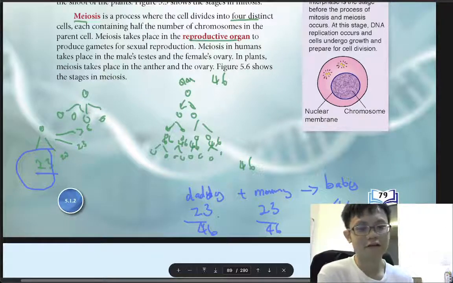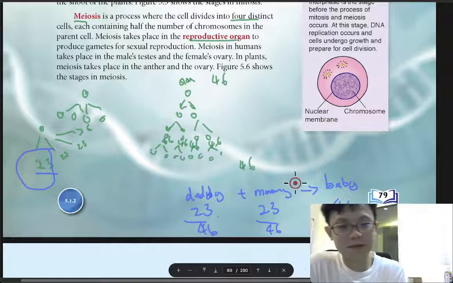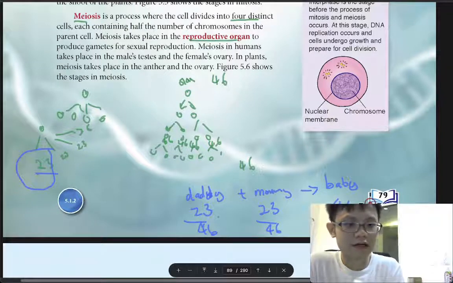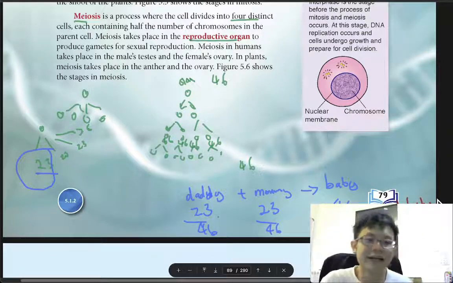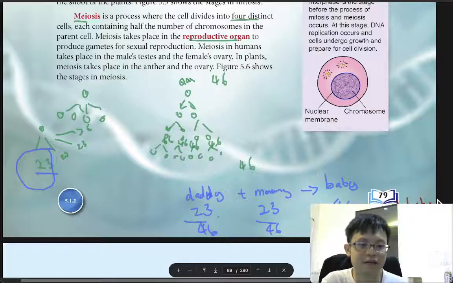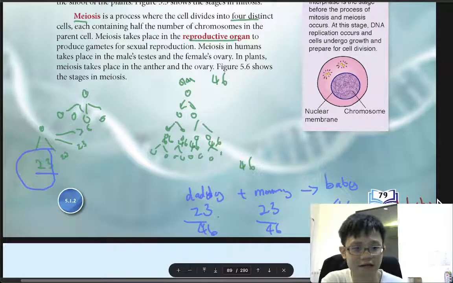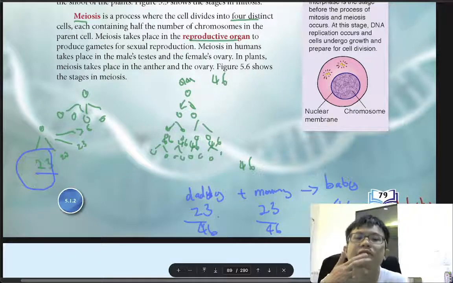Of course, we only want a normal baby. Even to get 47 or 48 is difficult. It just doesn't work that way.